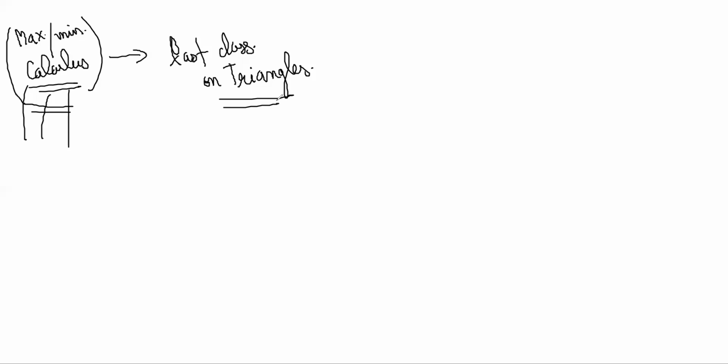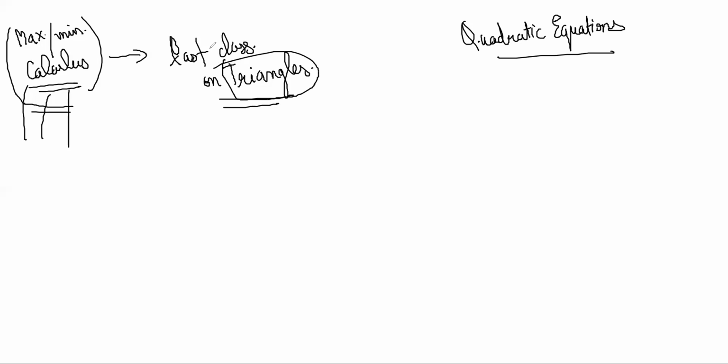But otherwise, Wednesday onwards, what we'll start is quadratic equations. So algebra part will start. So trigonometry is over. There is only this much trigonometry you need to know, the triangles part. Before that, everything that we have done plus the properties of triangles. So that's it.